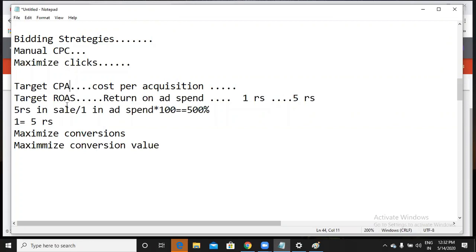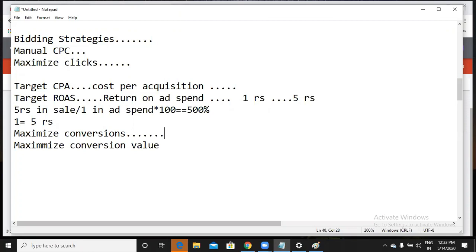So target CPA, target ROAS, and maximize conversions. Maximize conversions is the same as maximize clicks. Here I am trying to concentrate on maximizing the conversions. Whatever the campaign might be, whatever the ad group might be, I will be concentrating on maximizing conversions only. I don't care what type of campaign and ad group it is showing to the user. That is the same as maximize clicks, where I am concentrating on getting more clicks. Here I am concentrating on more conversions.